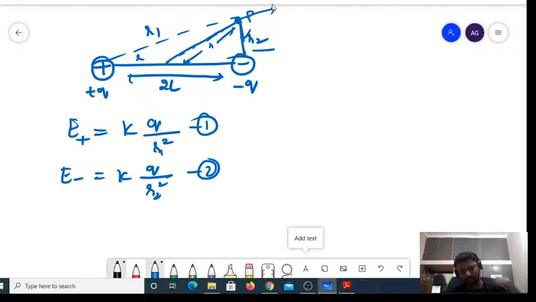Now, E net would be equal to the square root of E plus square plus E minus square plus 2 E plus into E minus cos theta. To get that, I am supposed to know the values of r1 as well as r2. So to get the values of r1 and r2, if this is l,